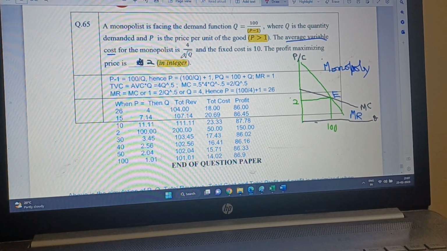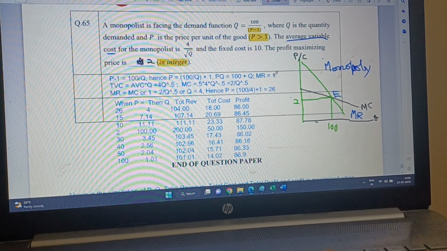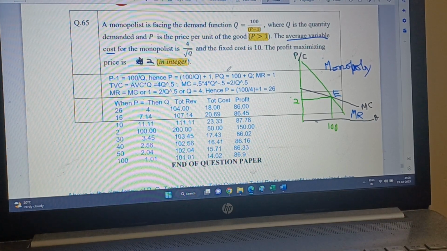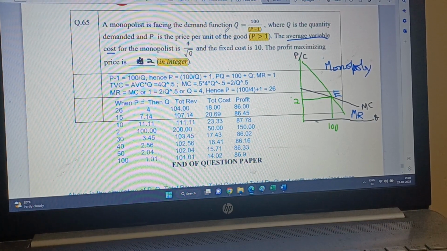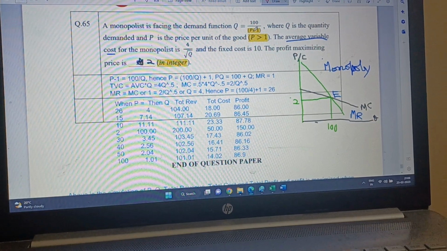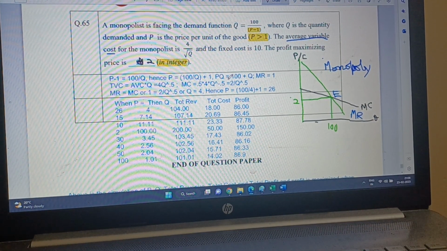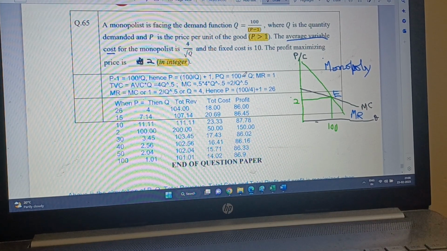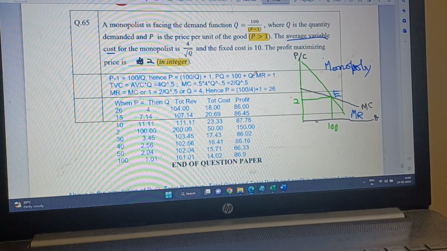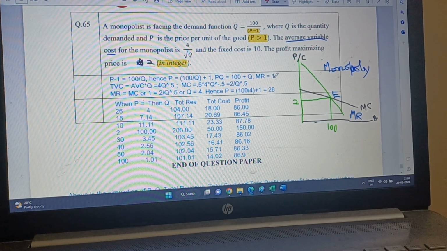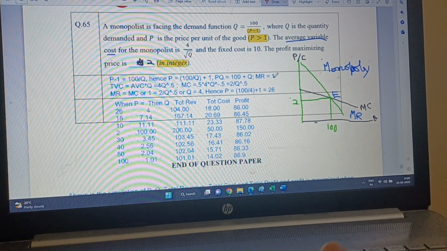P is 100 by Q plus 1. I first try to calculate marginal revenue equal to marginal cost. I calculated P minus 1 is equal to 100 by Q, and hence P is equal to 100 by Q plus 1. So PQ, the total revenue, becomes 100 plus Q. So marginal revenue, the derivative of that, became 1. GATE used this formula.